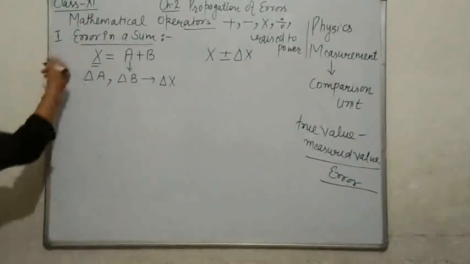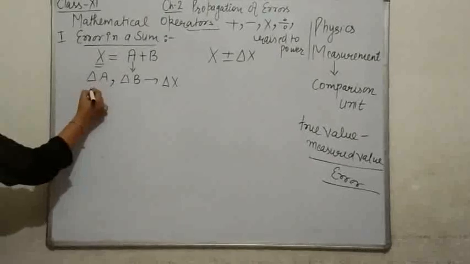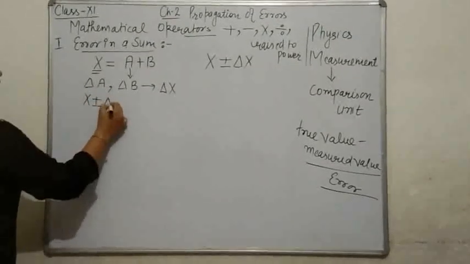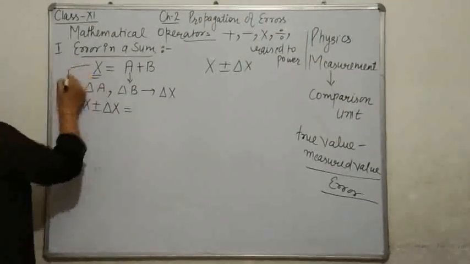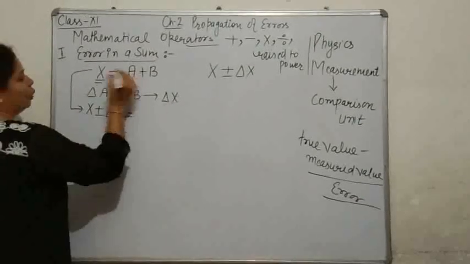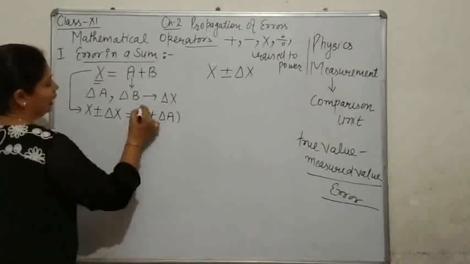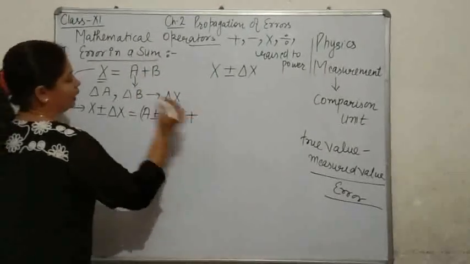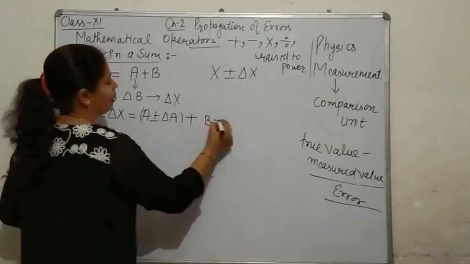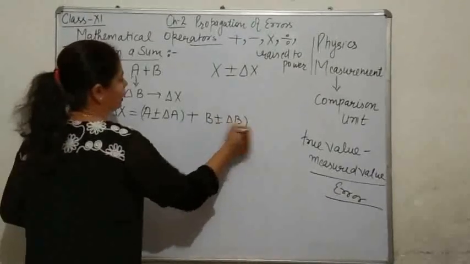Okay. So we can put here that x plus minus delta x is equal to a, and a is also having error, a plus minus delta a. Next operation is b. Now b plus minus delta b.